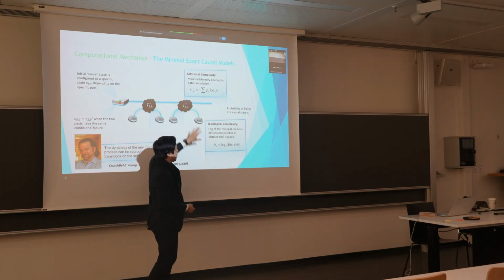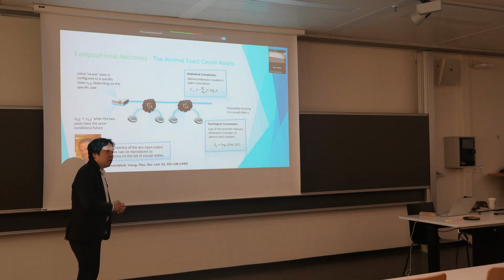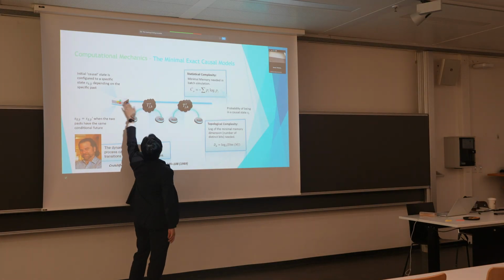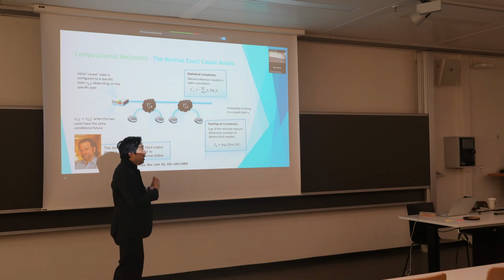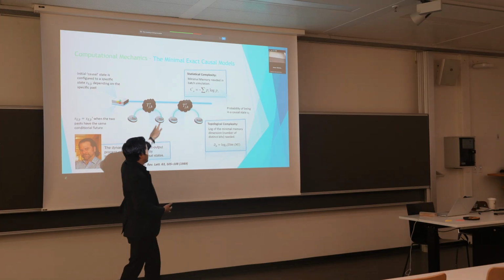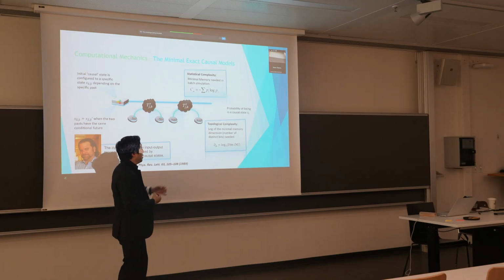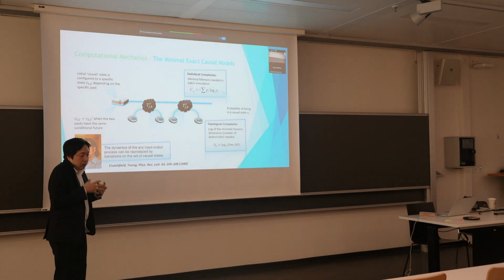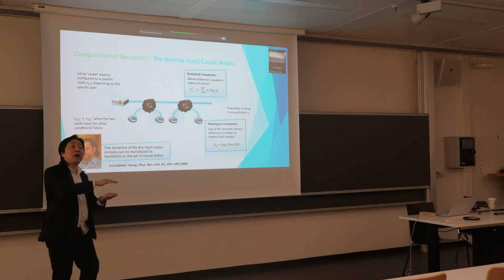And he gave these two different measures for the memory cost. The top one is known as the statistical complexity, and it's just the Shannon entropy of the symbols as they propagate through. So you can think about that as the minimal number of bits that we have to communicate from past to future to be able to replicate this behavior in a causal manner. And this is because it is an entropic quantity. This is a kind of IID measure.